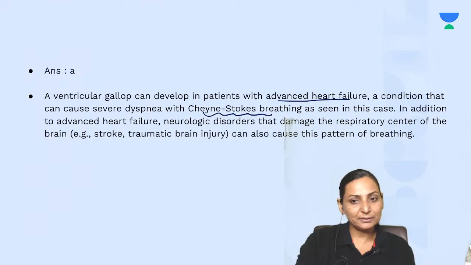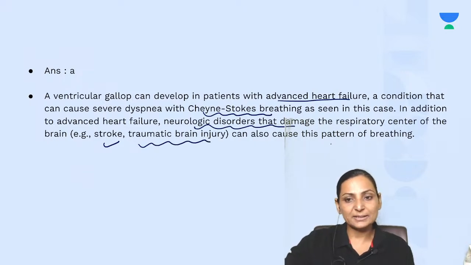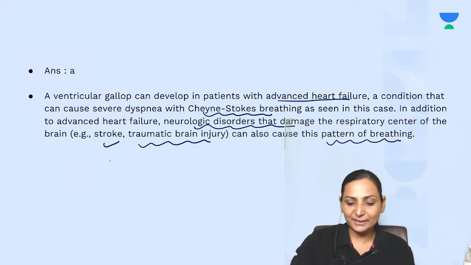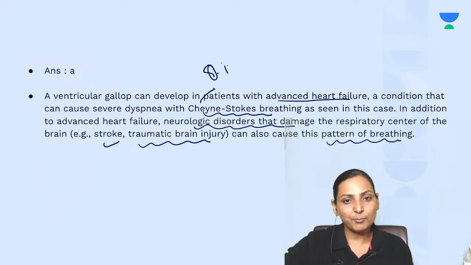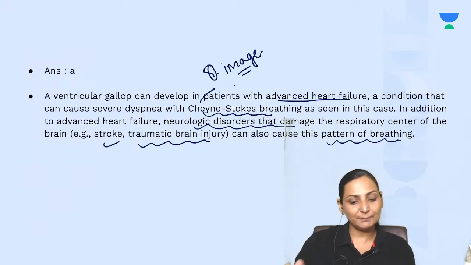Apart from advanced heart failure, neurological disorders, stroke, and traumatic brain injury can also result in this pattern of breathing, that is, Cheyne-Stokes breathing. So this is a very important image-based question, apart from a clinical history image-based question.